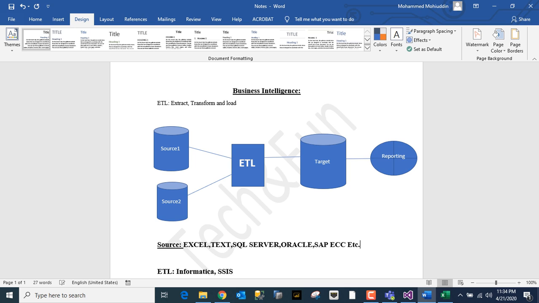And the target can also be anything, the same as here.